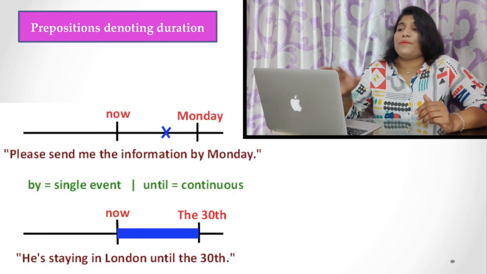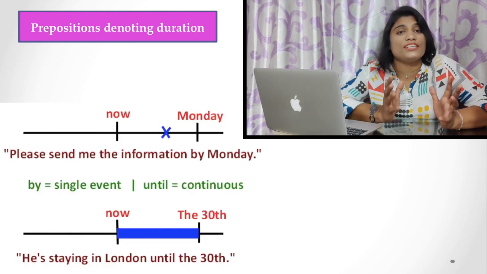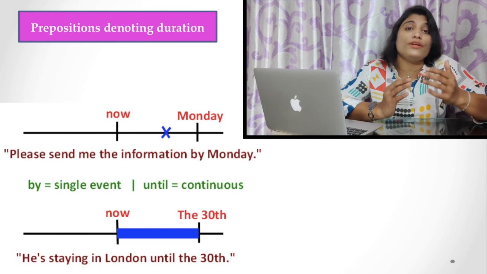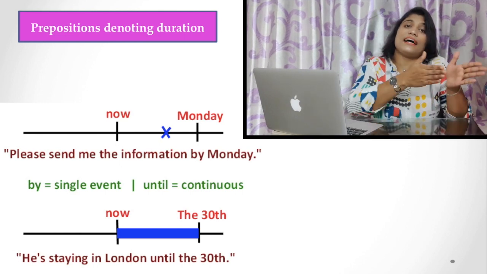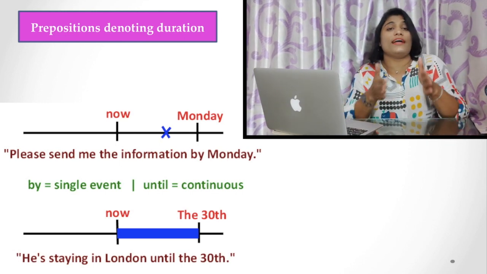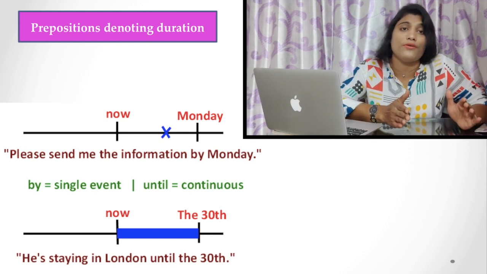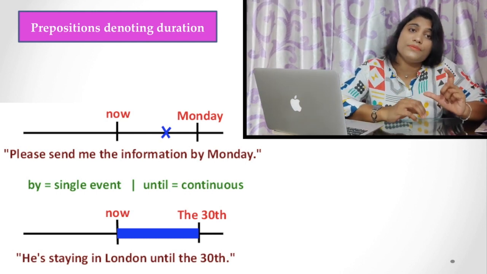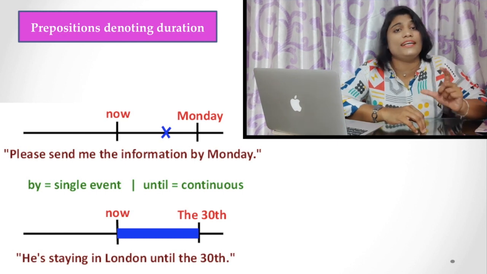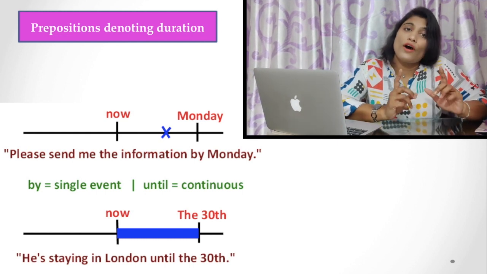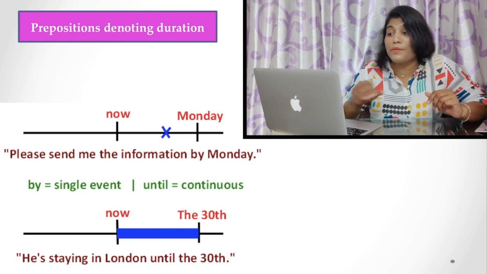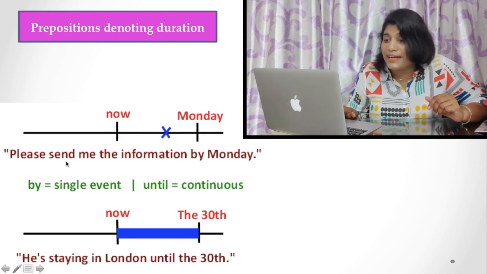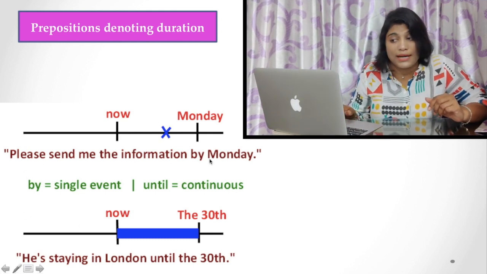Now, the prepositions denoting duration. If we are talking about duration, that means something starts somewhere, ends somewhere and continues for some period. In such cases, you have to use prepositions denoting duration. For example, here you find: please send me the information by Monday.